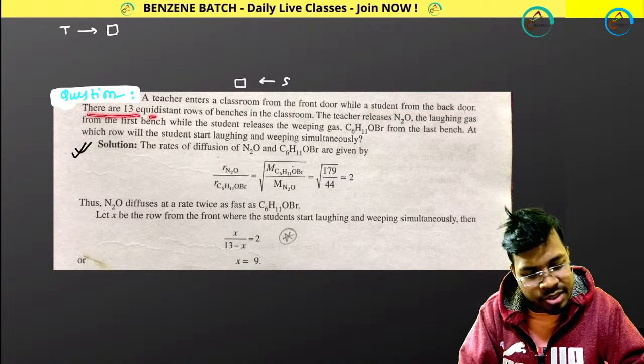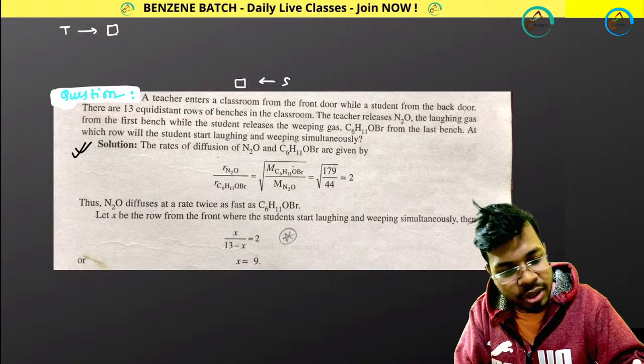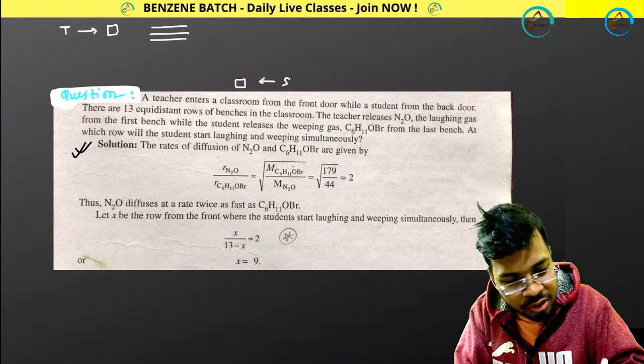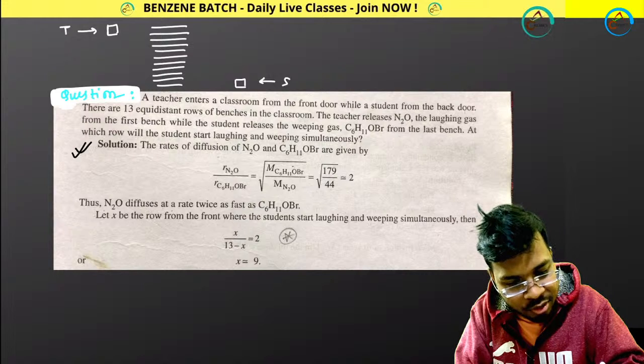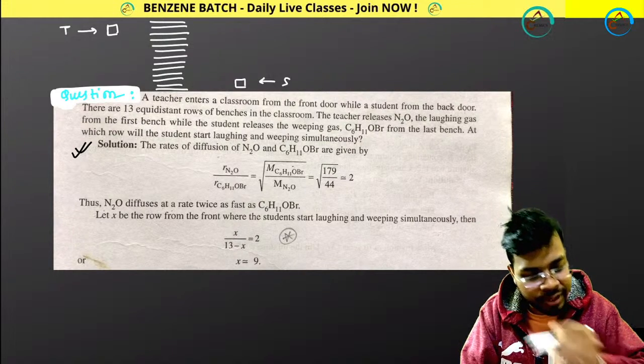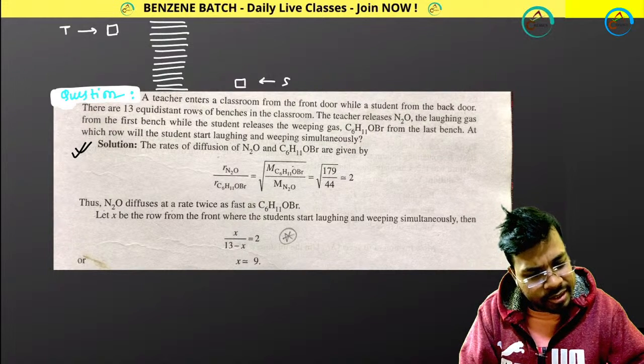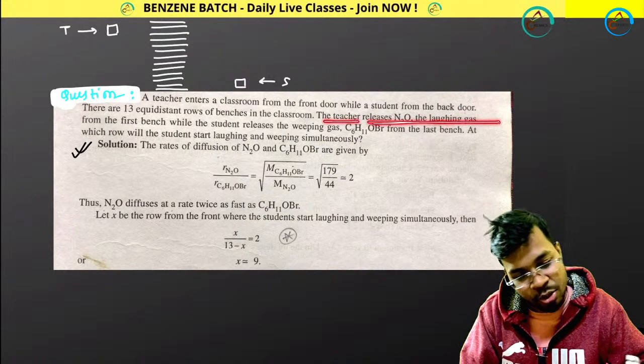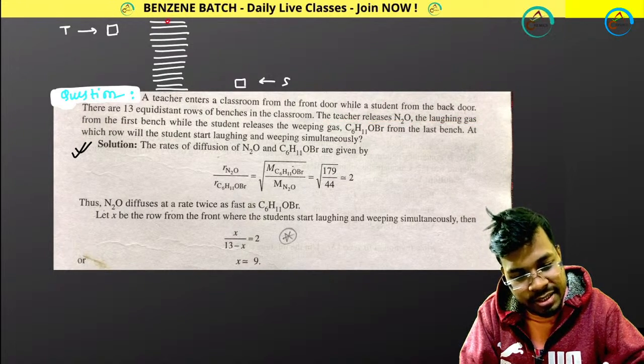There are 13 equidistant rows: 1, 2, 3, 4, 5, 6, 7, 8, 9, 10, 11, 12, 13. The teacher releases laughing gas N2O from the first bench. From here, the teacher is releasing N2O.